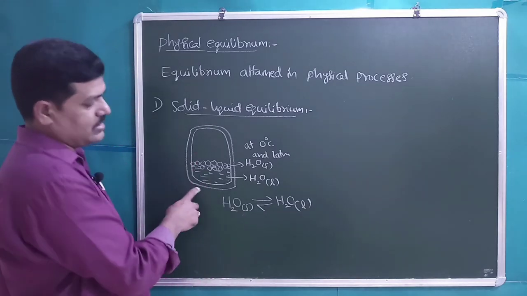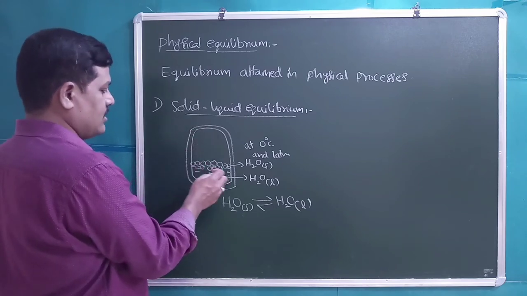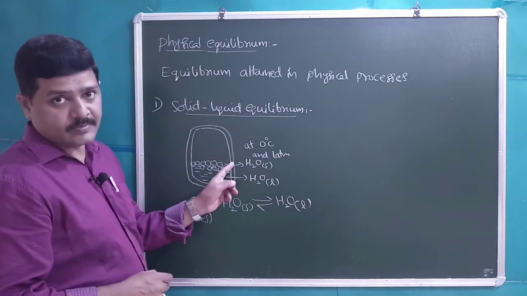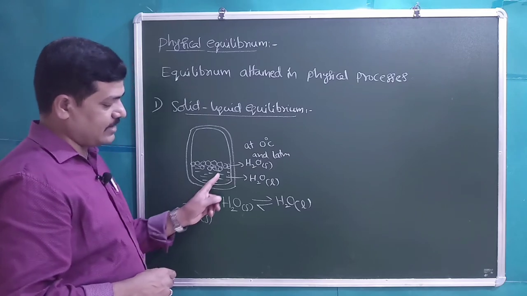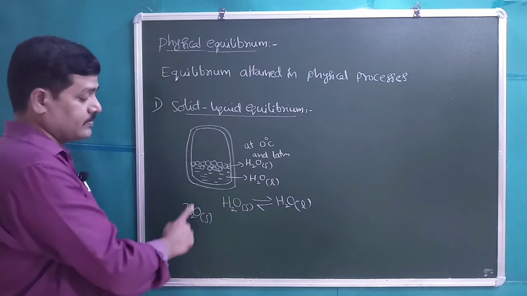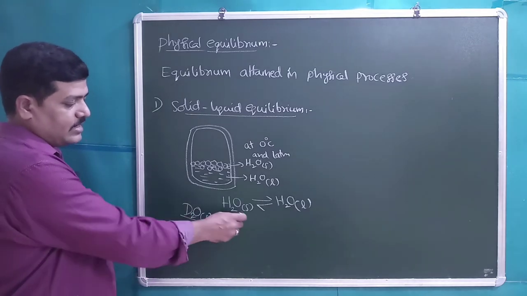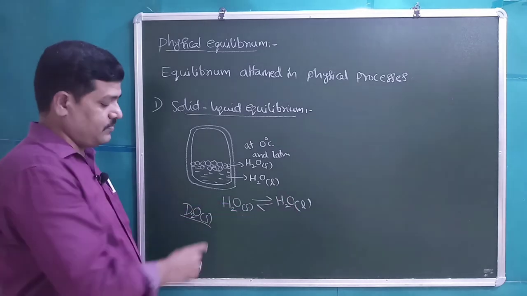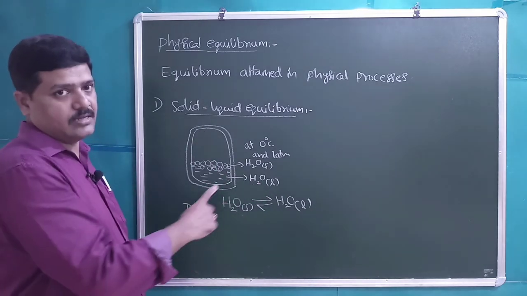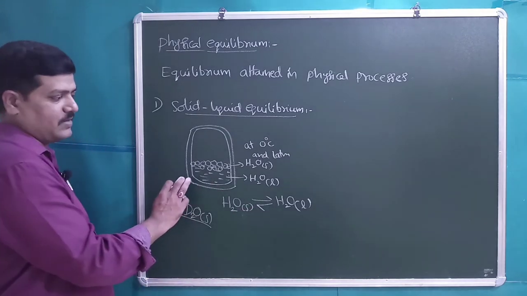So how we can observe that this is dynamic in nature is by adding some D2O solid, a substance which we can add to this. Then we can observe that D2O liquid is also present. So the dynamic nature of this process can be observed from this. If you add D2O solid, then D2O liquid we can also observe. If D2O liquid is added, D2O solid is observed. That means this process is in continuous progression. It is occurring continuously. We can call it dynamic in nature.